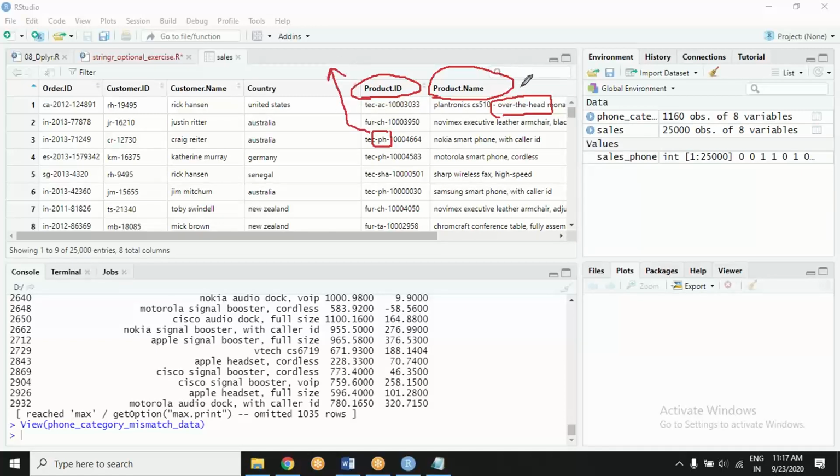Another method. Can you try both the methods? Go ahead, everybody. Try both the methods. I want to see the number of phones sold, number of orders of phones. Try both the methods. See what you see, and tell me what you make out of it.